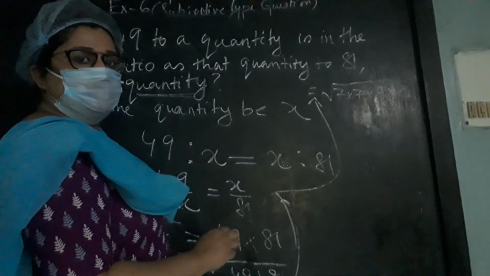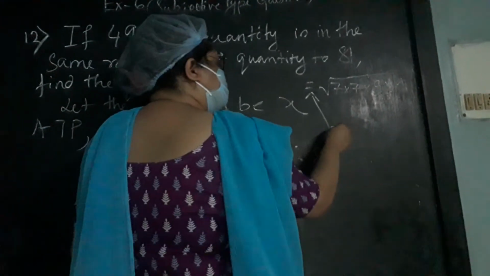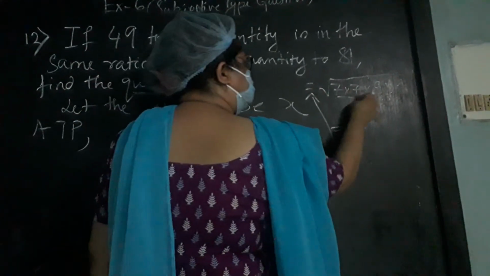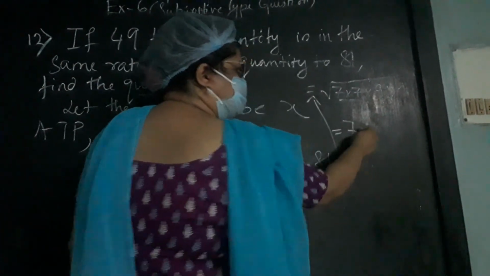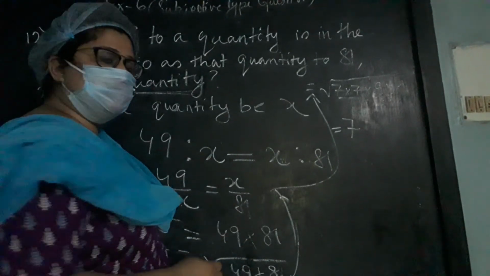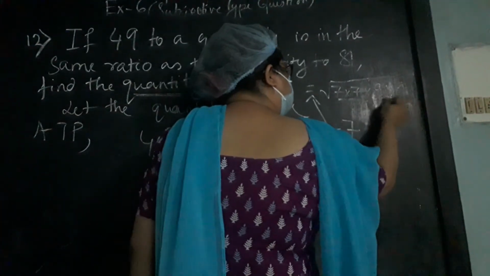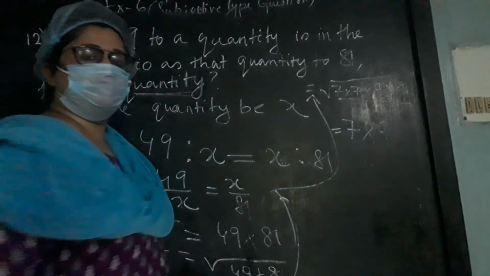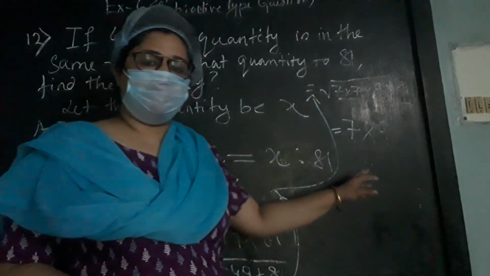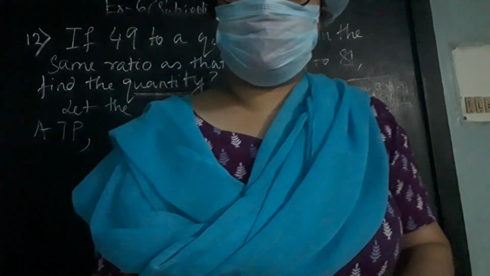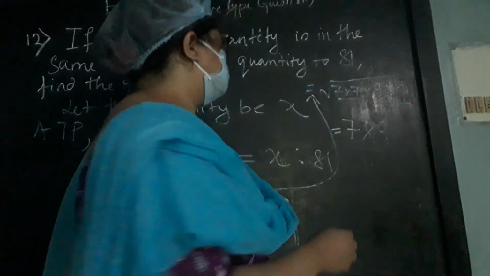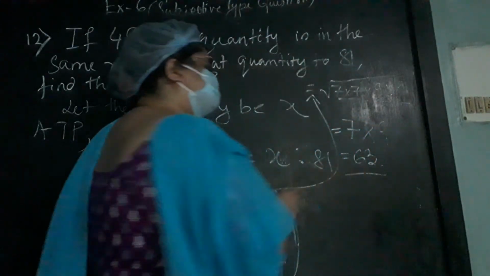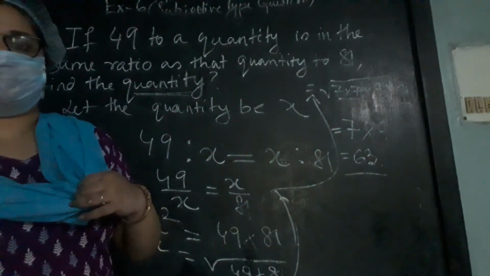Because we know that from square root, if I want to take out the square, then out of the two similar numbers 7 I have to take down only one number, and out of two similar numbers 9 I have to take down only one number. So we can remove the square root, and 7 9s are 63. So this is the unknown quantity.